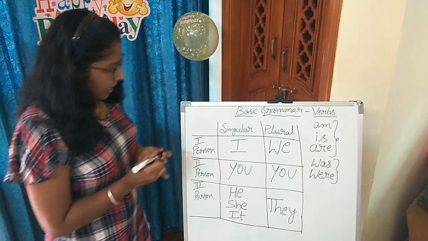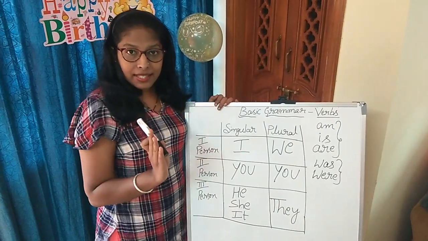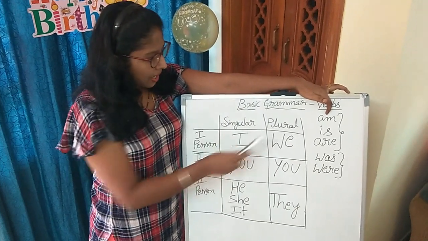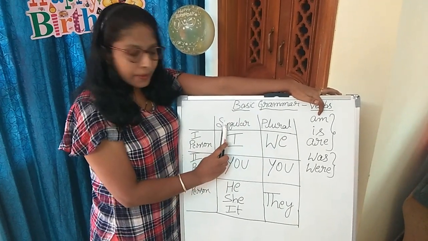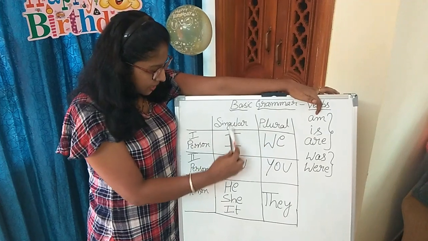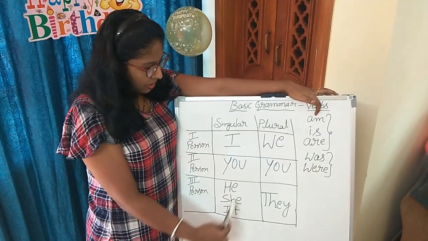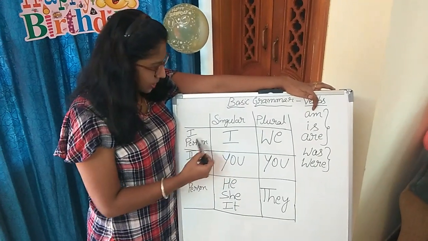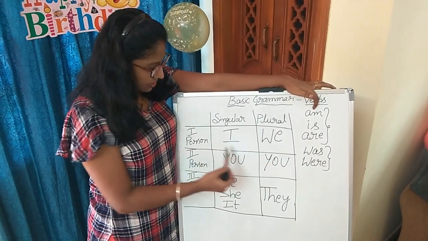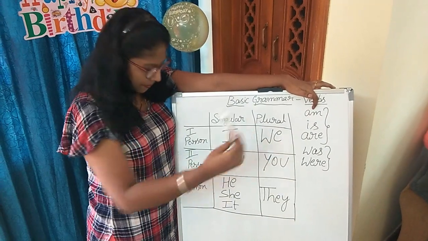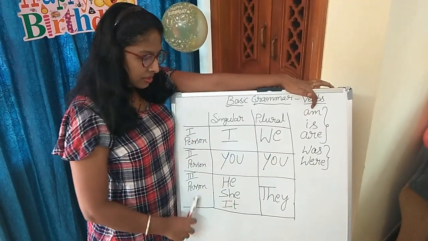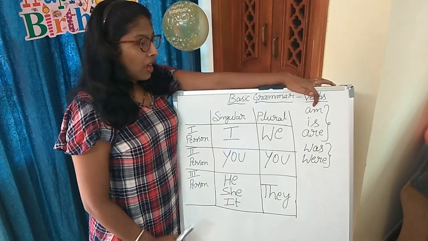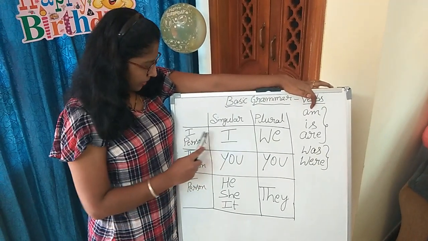For example, in present tense, here I singular, we plural. These are the singular forms and these are the plural forms. First person singular, first person plural. Second person singular, second person plural. Third person singular, third person plural. Okay, so now how we are using these verbs?